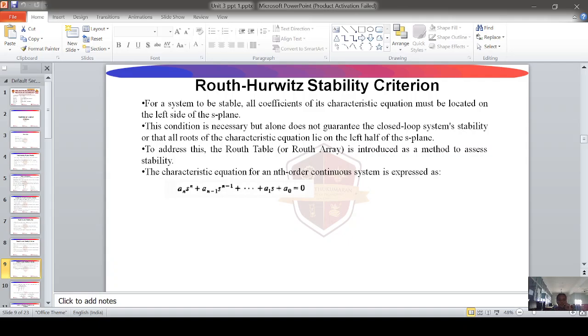The characteristic equation for the n-th order continuous system is expressed as below: a_n s^n + a_(n-1) s^(n-1) + ... + a_1 s + a_0 = 0, the characteristic equation for this Routh-Hurwitz stability criterion.